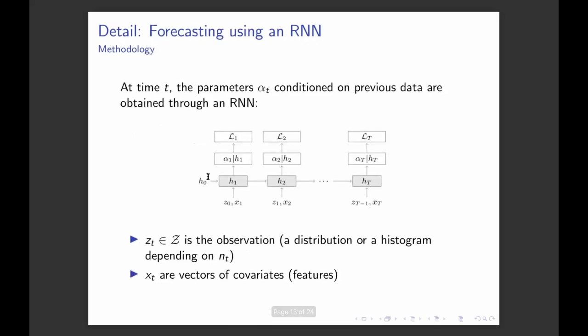So now let's look at the forecasting module. This is done using a recurrent neural network, and as we said, what we need to predict is the vector alpha_t. So we need to define how alpha_t depends on previous observations. This is done through a recurrent neural network, where z_t are the observations, which can be either a probability vector when N_T is large or a histogram, and x_t is a vector of covariates. We use the log likelihood as a loss function to train our model. This model is very close to the DeepAR architecture that has been developed by Amazon and has proven to be very efficient for time series forecasting.